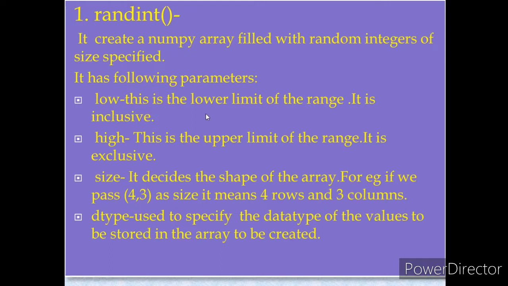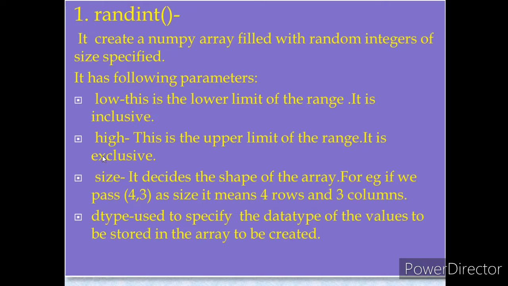It is the lower limit of the range, and it is inclusive. This means that when we use the randint function, we first specify the lower limit, from where the random number will be generated. The range will be specified with the lower as well as the higher, or upper, limit. The lower limit is the lower limit of the range, and it is inclusive. That means when we specify the lower limit, that value can be included in the random values produced.